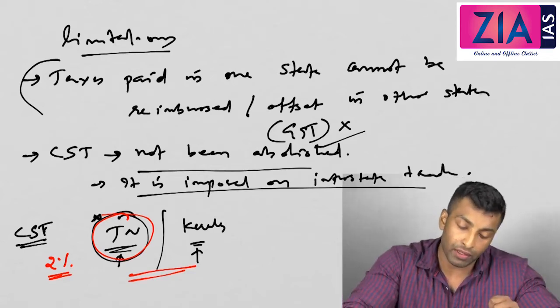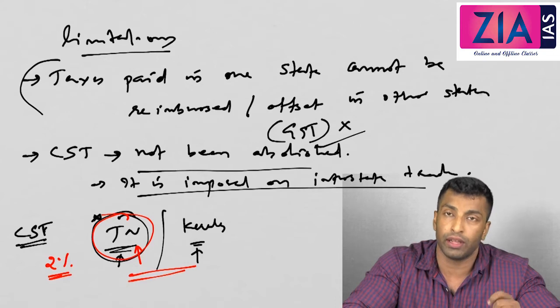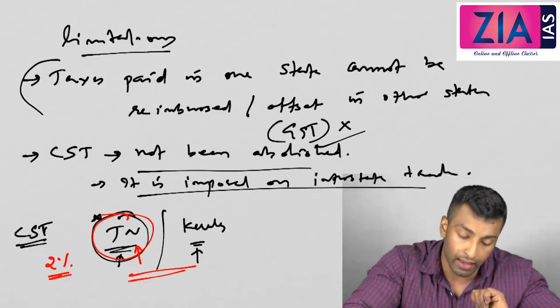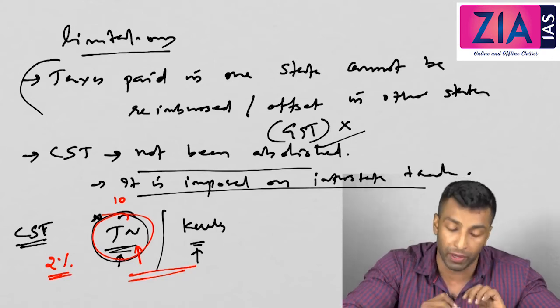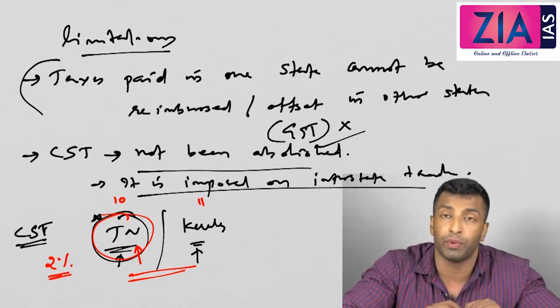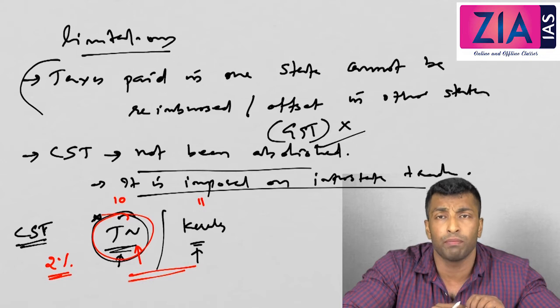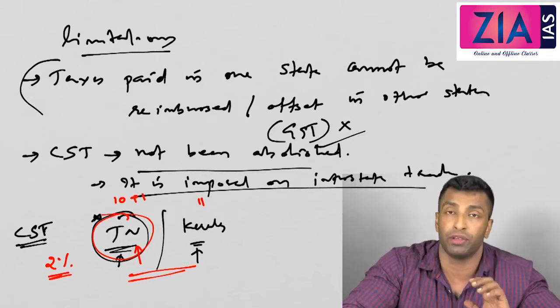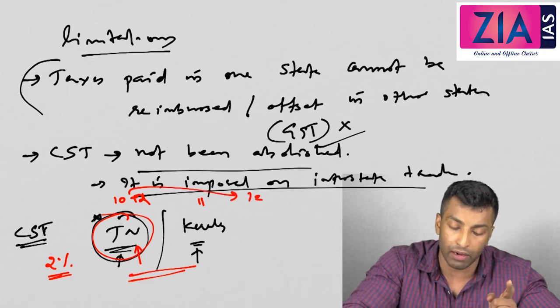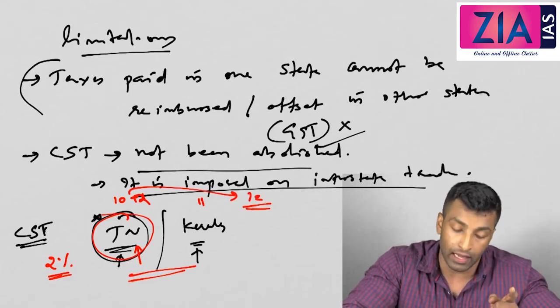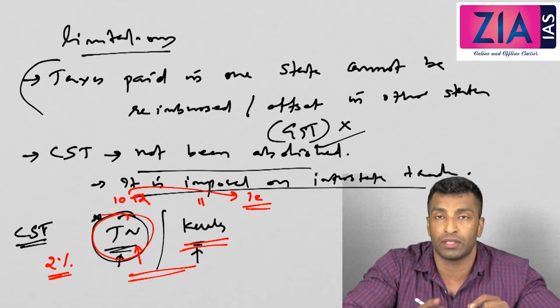So what will happen is, if Tamil Nadu is a better producer, an efficient producer, let's say Tamil Nadu is producing one item at 10 rupee, let's suppose this pen at 10 rupee, and Kerala is producing at 11 rupee. Okay, now suppose the government is imposing a tax of, let's say 1 rupee here in Tamil Nadu, or 2 rupee tax which is imposed, so this will become 12. Okay, and that will cost more in Kerala if you are selling.